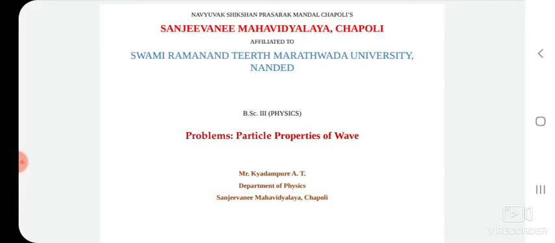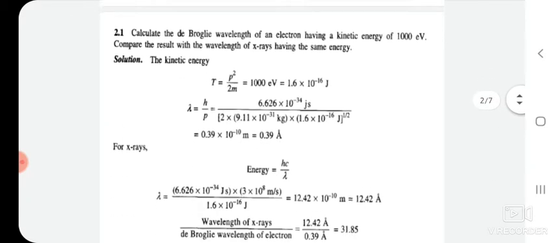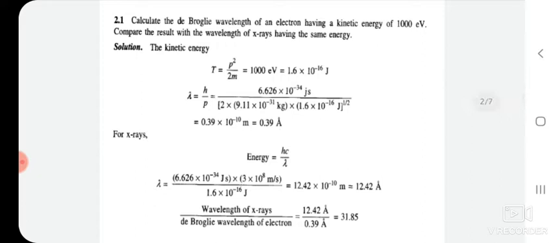Now in today's lecture we are going to solve numerical problems related to all the points in this chapter, basically most of the problems with Heisenberg's uncertainty principle. Okay, let us start one by one. In the first problem, calculate the de Broglie wavelength of an electron having a kinetic energy of 1000 electron volt and compare that result with the wavelength of X-rays having the same energy.